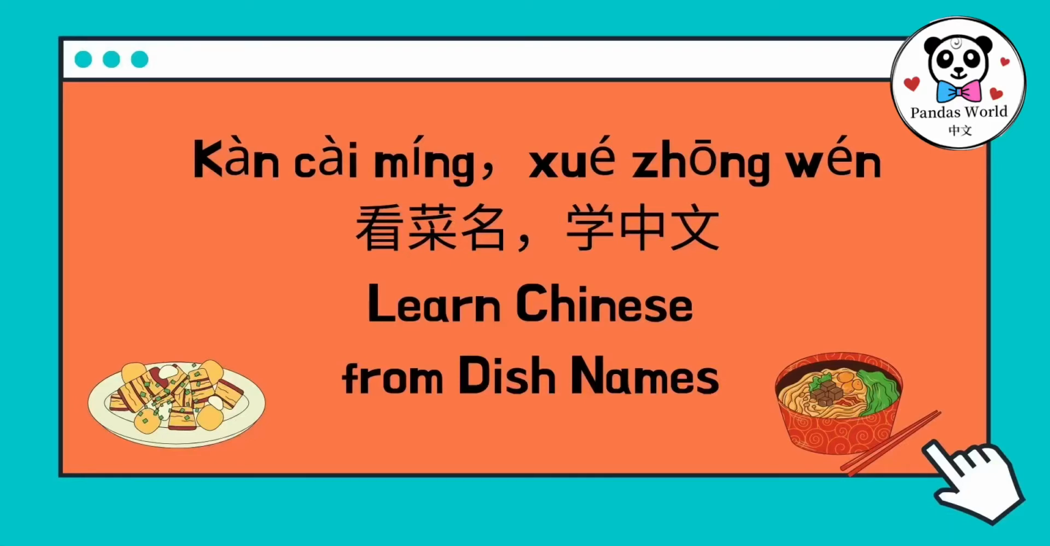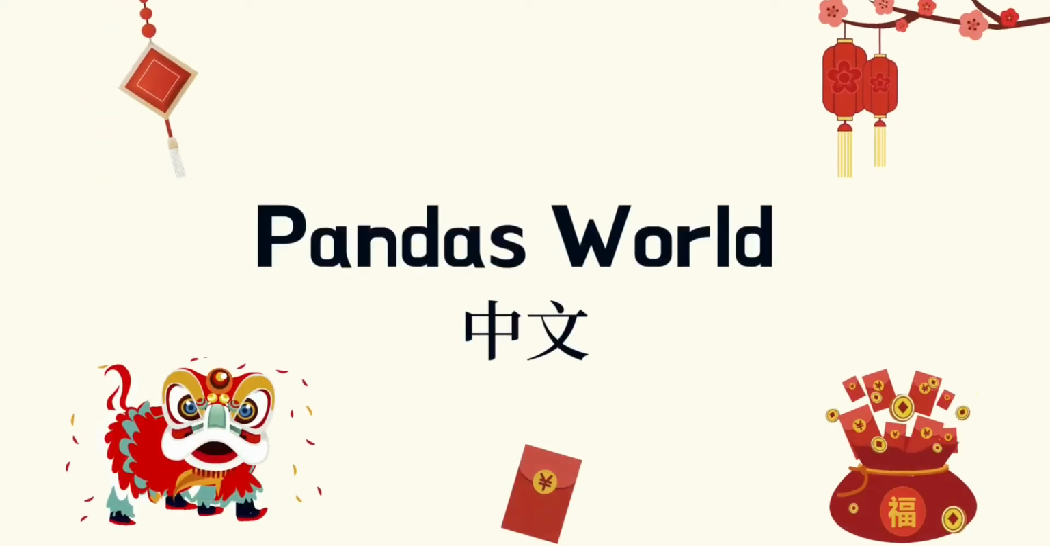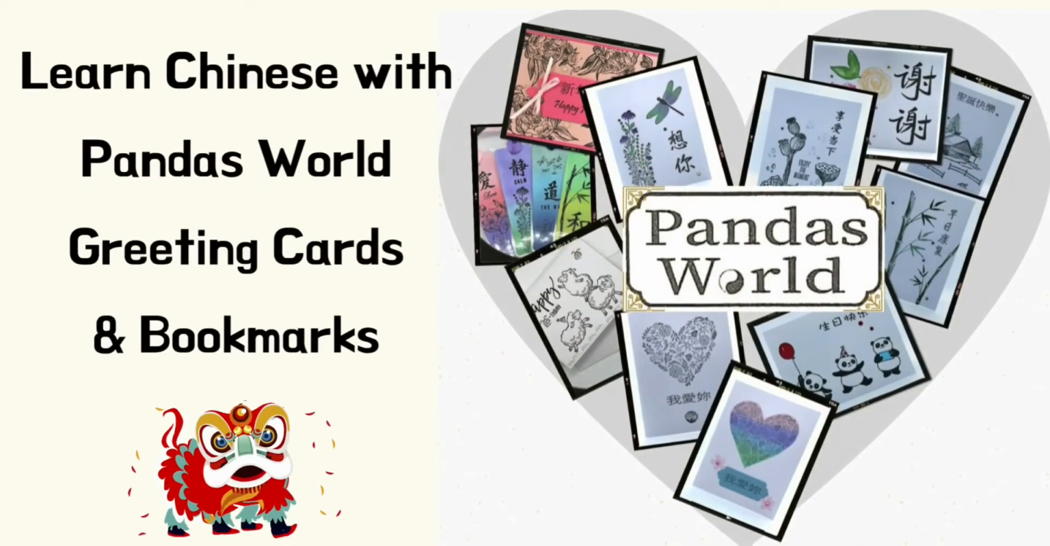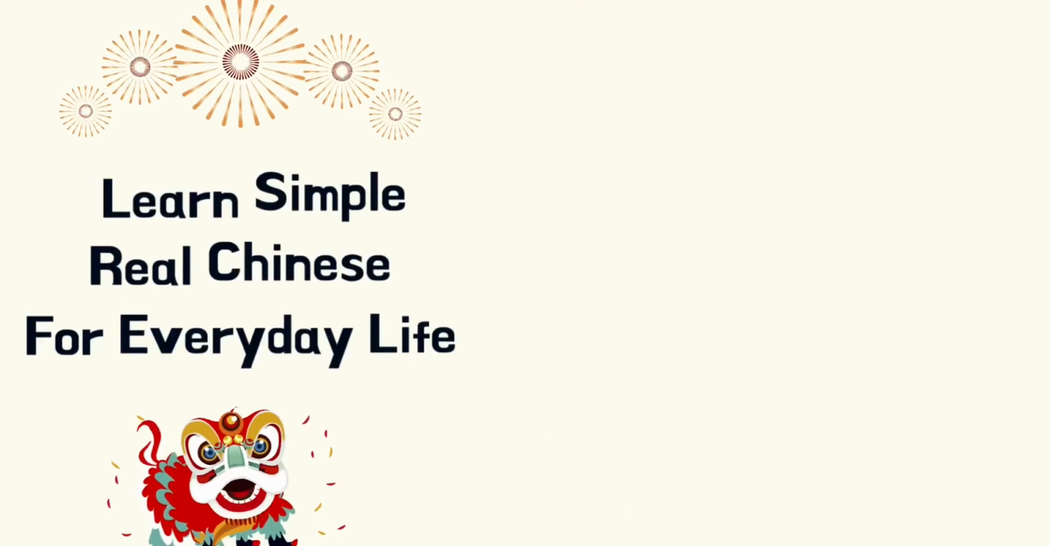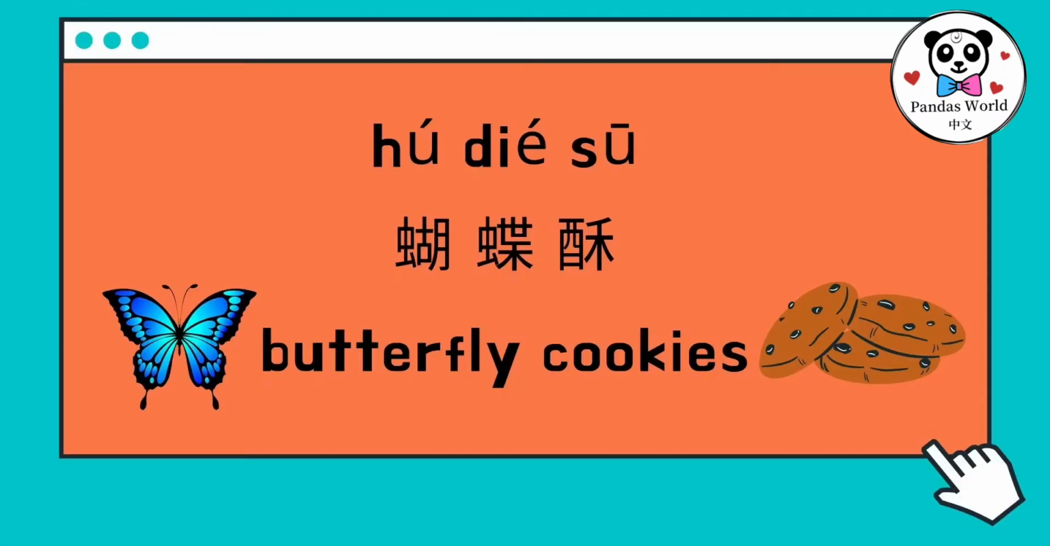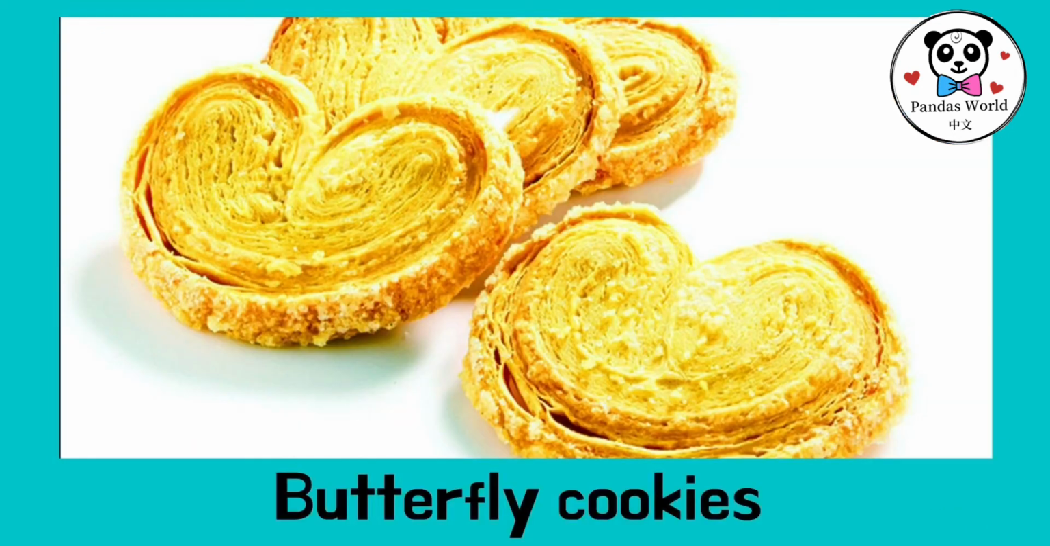看菜名，学中文。The first dish's name is 蝴蝶酥。蝴蝶 means butterfly, 酥 means cookies. Do you know why it is called 蝴蝶酥? Because it's in the shape of 蝴蝶.